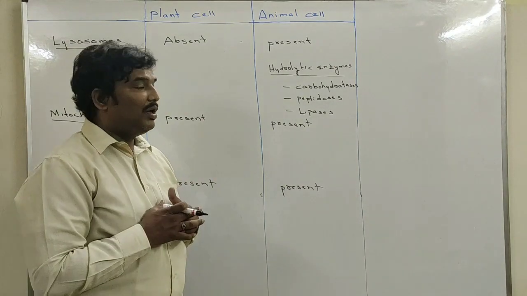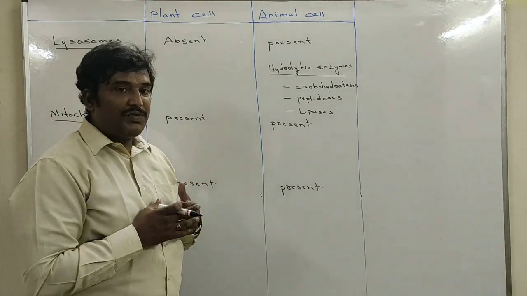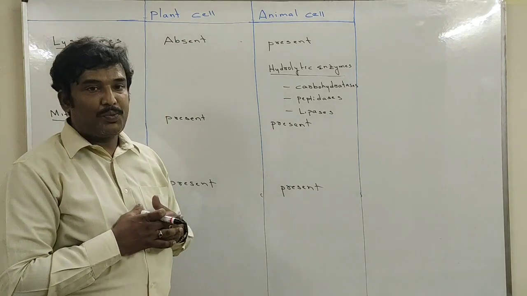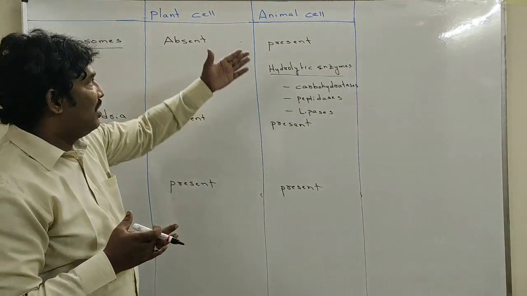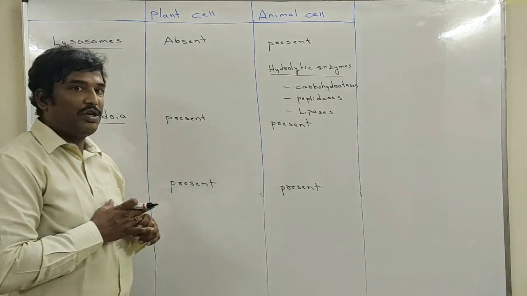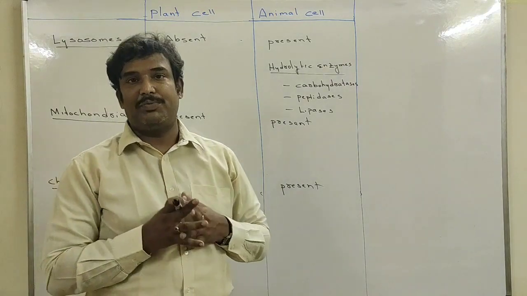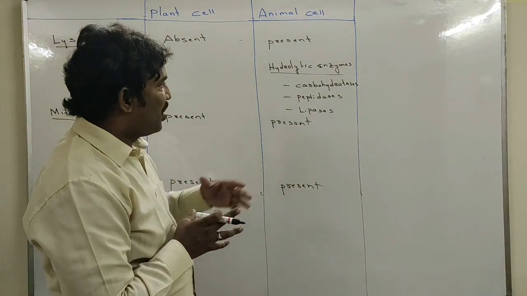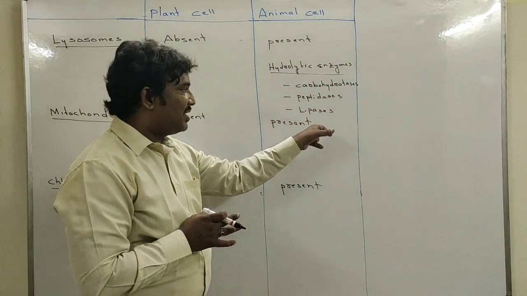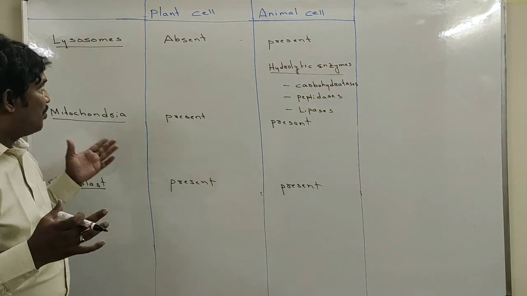The pH of the lysosomes is also very acidic, less than 7, somewhere near 6.4 or 5. So lysosomes are acidic in nature. The main function of lysosomes is digestion, and they require enzymes like carbohydrases, peptidases, and lipases. So that is about the lysosomes.